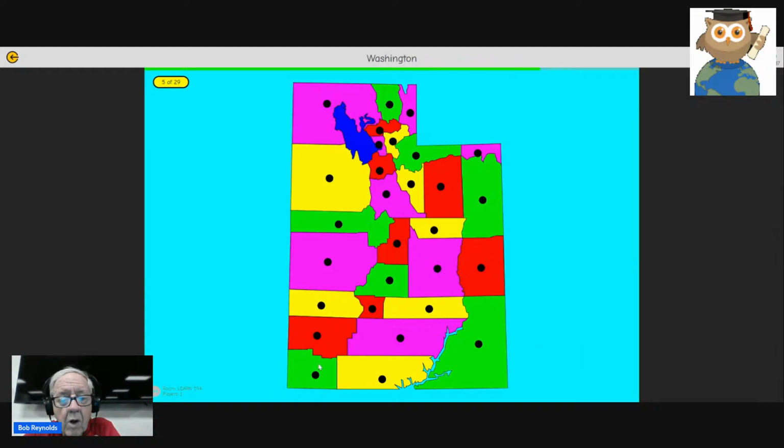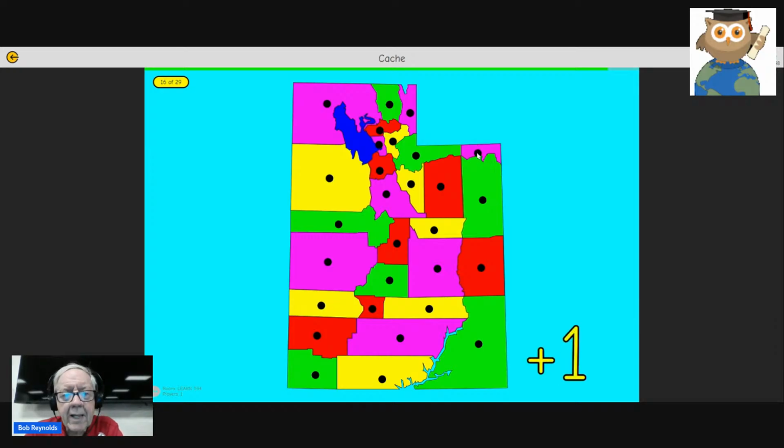Emery, Washington, Grand, Garfield, Carbon, Weber is this one. Wasatch is this one. Salt Lake, St. Pete, Wob. I'm going to have someone tell me how to pronounce that. Wob, perhaps. Summit is something that is near the top. So that Summit is near the top.